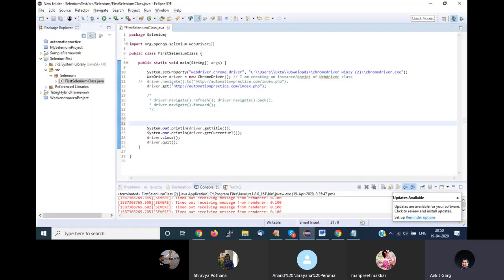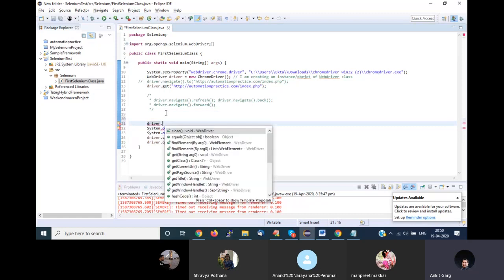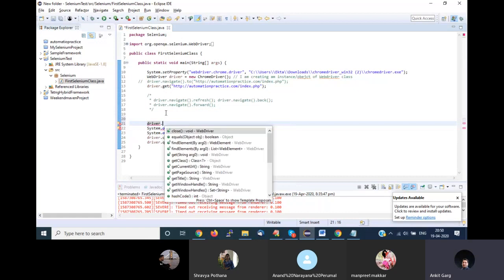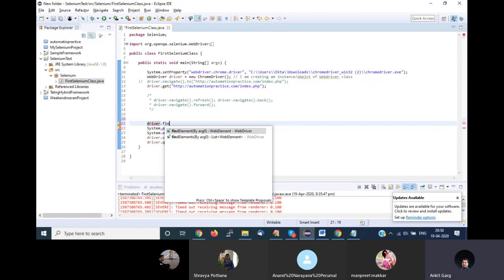I'll go to my Eclipse again, driver dot find element. Remember there are two methods here, find element and find elements. I am only discussing the first one, find element. We will discuss find elements later, next week. So by default don't select the second one, you have to select find element, the first one.